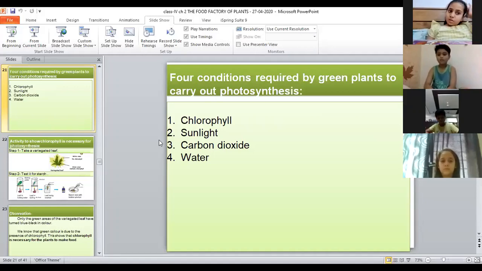And we have learned about the activities that show that chlorophyll is very important for plants, sunlight is very necessary for plants, and carbon dioxide and water are very important for photosynthesis. Okay, that's what we have learned in this chapter. Okay, fine. And with this, we come to the end of our chapter, and I'll be ending the meeting now.